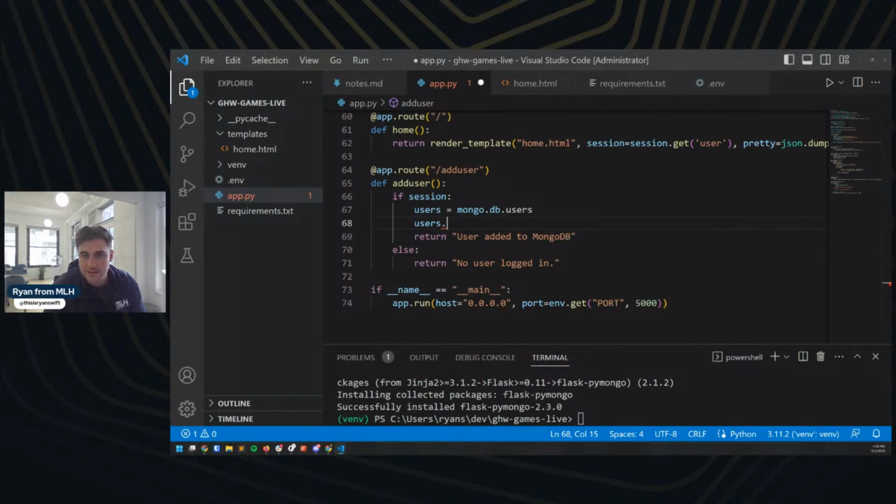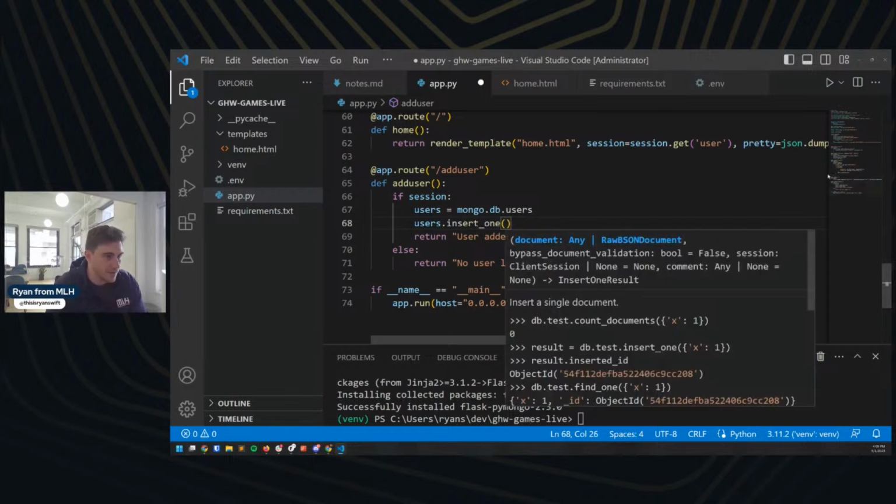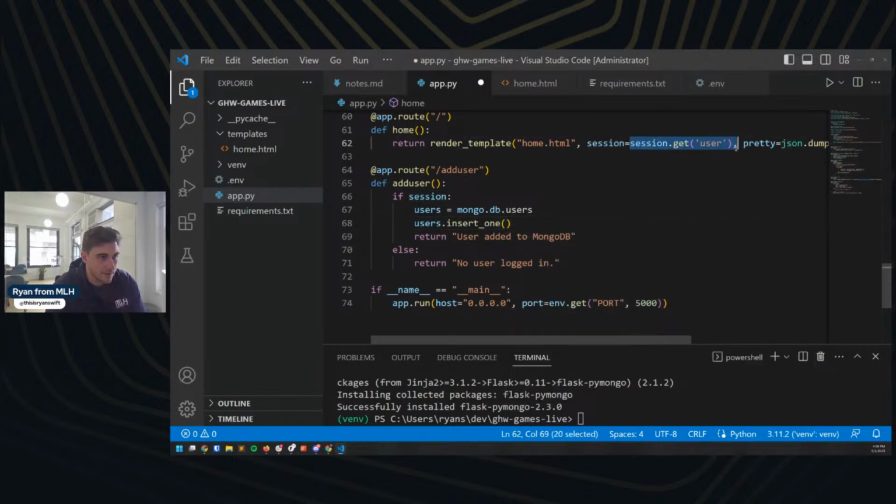database. So I'm going to use users dot, I think it's insert or insert one. It's insert one. And here I'm going to use this code up here. I want to grab that user and add them to our database. And then finally, I'm going to return user added to MongoDB. Let's go ahead and save that.